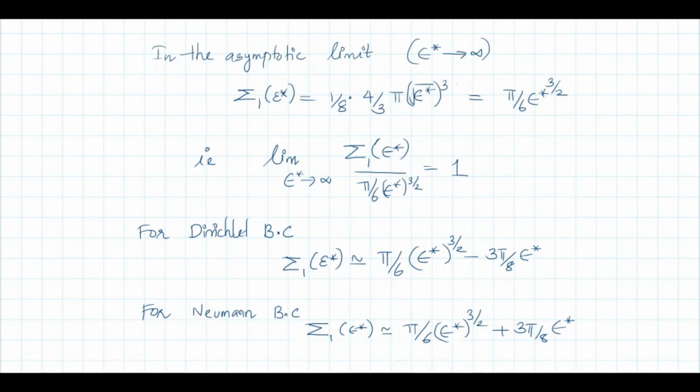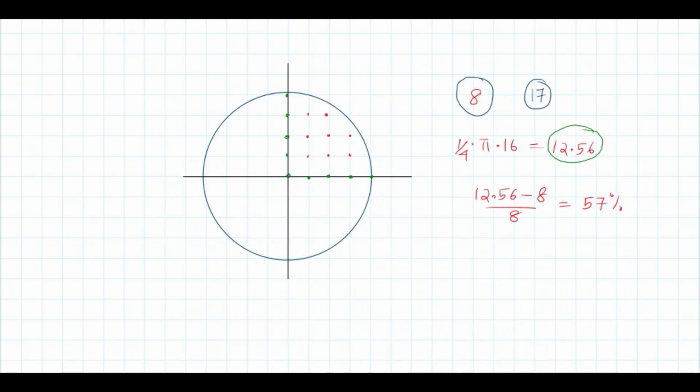What are these correction terms? For explaining that, again I consider a simple illustration. Consider a 2-dimensional case instead of the 3-dimensional case. Here I have a circle of radius 4.